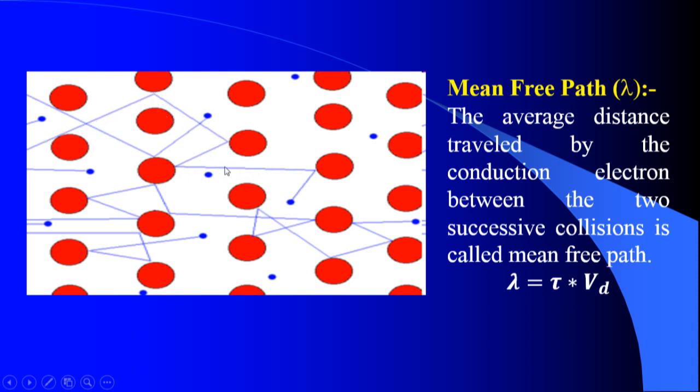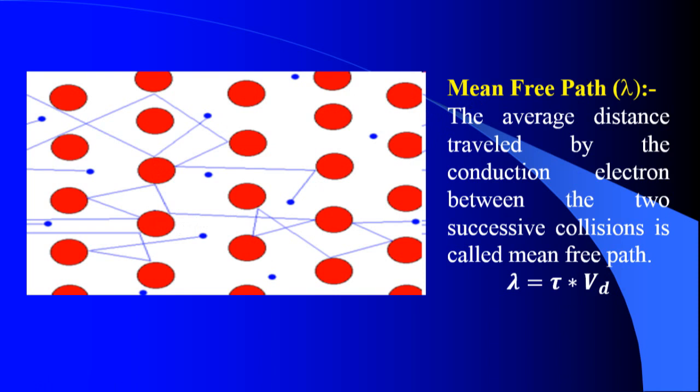So whatever distance is traveled, over how many collisions, we take an average. The average distance traveled by the electron between two successive collisions is the mean free path. This is the distance called mean free path, and similarly this is the distance called mean free path. When we take all the electrons and average the distance they travel, that gives the path called mean free path.